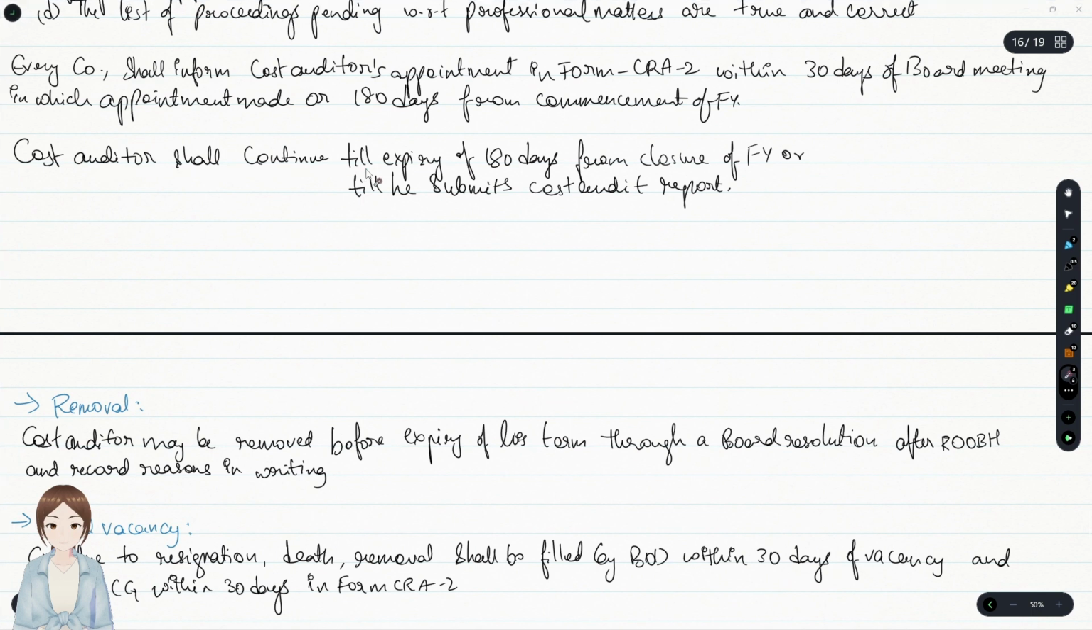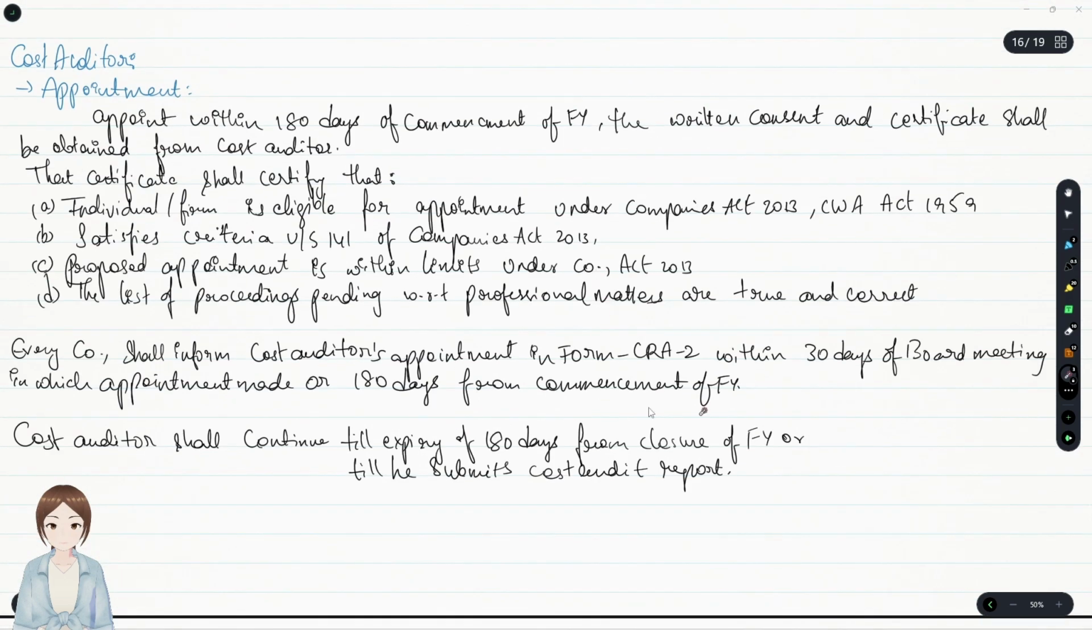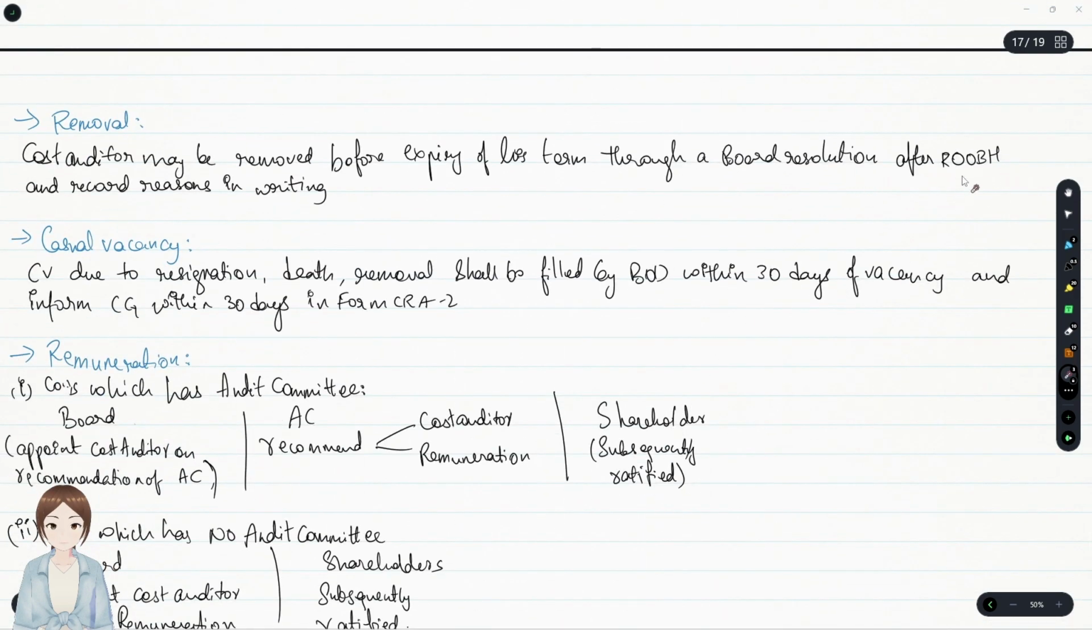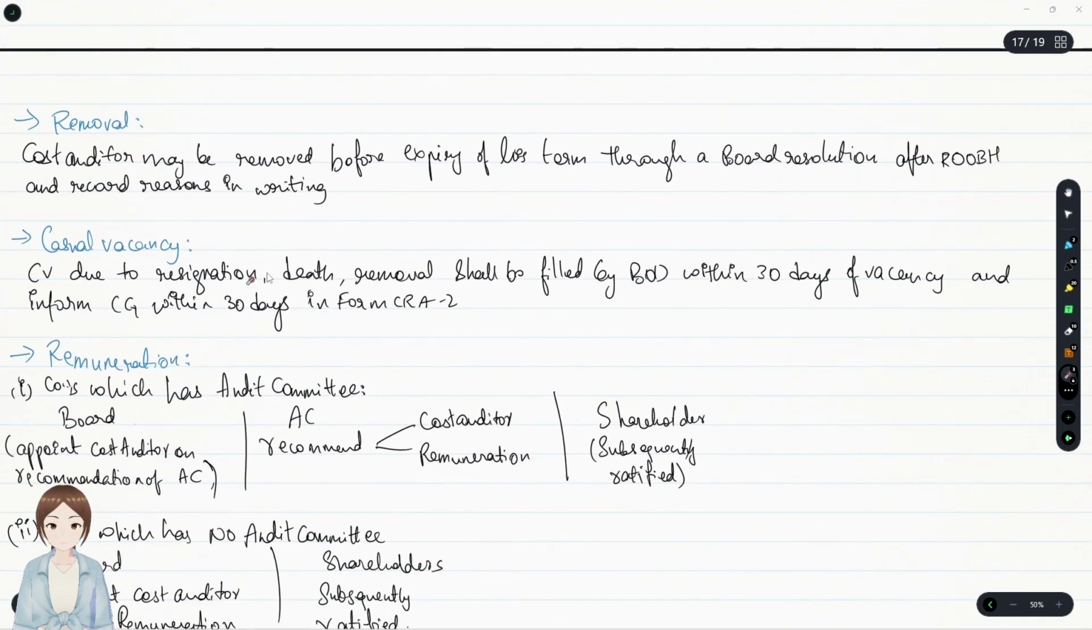And the cost auditor shall continue till when? Till expiry of 180 days from closure of financial year, or till he submits his cost audit report. That's it. With regard to removal, a cost auditor may be removed before expiry of his term through a board resolution, because he is appointed by the board only, no? After giving a reasonable opportunity of being heard and recording reasons in writing. Casual vacancy due to resignation, death or removal shall be filled by the board of directors within 30 days of vacancy and informed to the central government within 30 days in form CRA 2. Appointment as normal auditor is CRA 2. Appointment with regard to casual vacancies is also under CRA 2.